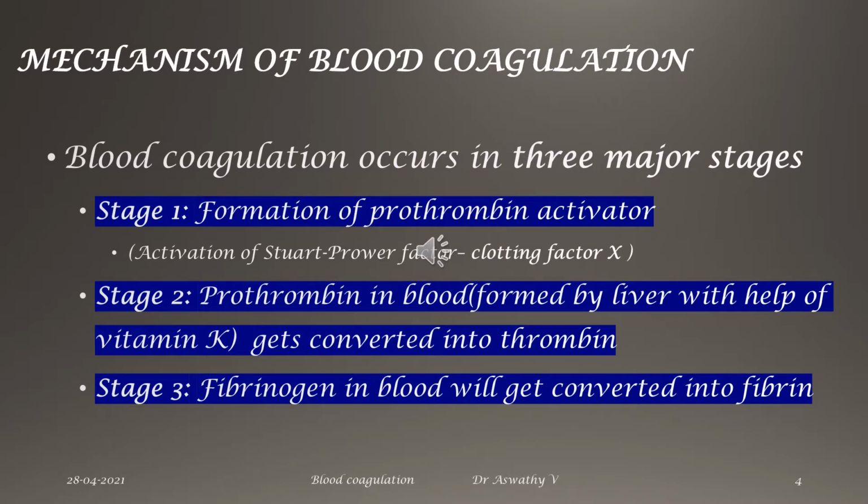So the stages are: formation of a prothrombin activator, then prothrombin in the blood gets converted into thrombin, and then fibrinogen in the blood is converted into fibrin with the action of this thrombin. Important, prothrombin is formed by the liver with the help of vitamin K. So vitamin K plays a very important role in blood coagulation.